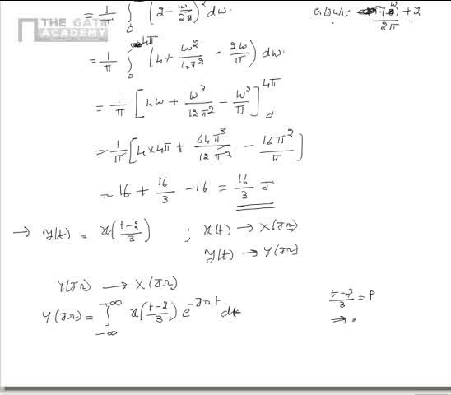From this we get that dt is equal to 3 times dp. So from this we can get Y of j omega as 3 times integral minus infinity to plus infinity x of p multiplied by e power minus j omega (3p plus 2) dp.